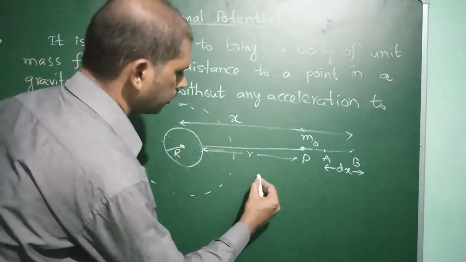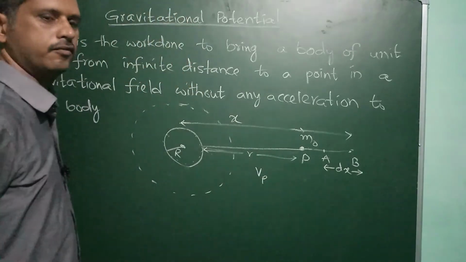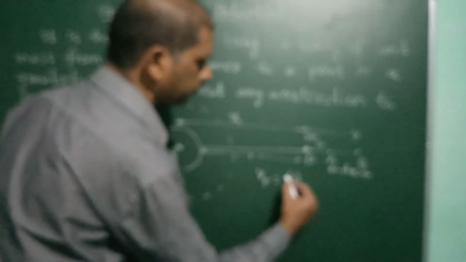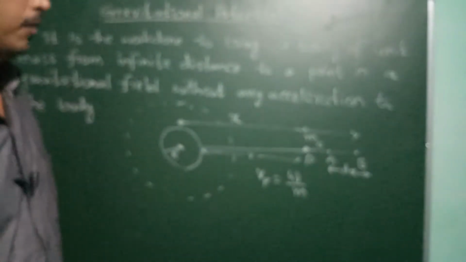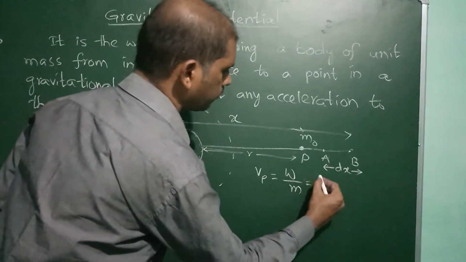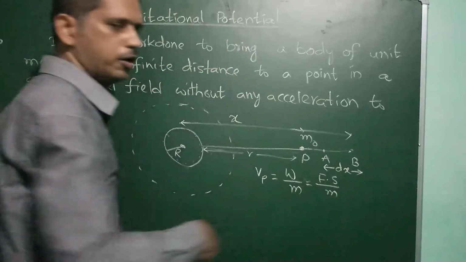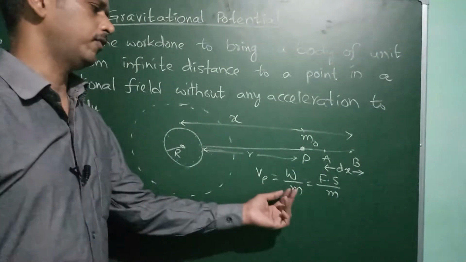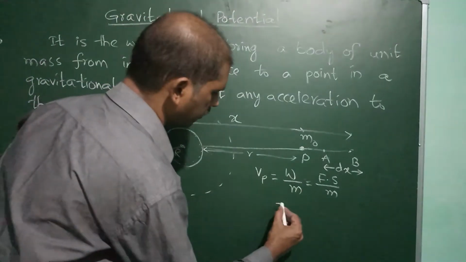So the gravitational potential V at this point P is nothing but the work done W by unit mass. W is equal to F into S; for unit mass 1, we need not write it. F into S.